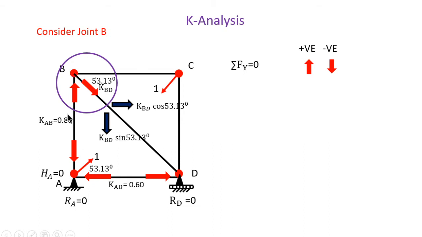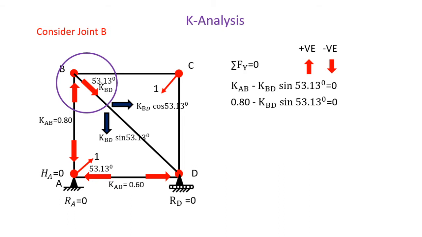At joint B, this KAB is upward, so it is positive, and this KBD sin 53.13 is downward, so it is negative. The summation is equal to 0. We know KAB is 0.8, so put here 0.8 minus KBD sin 53.13 is equal to 0. Then KBD is equal to 1.